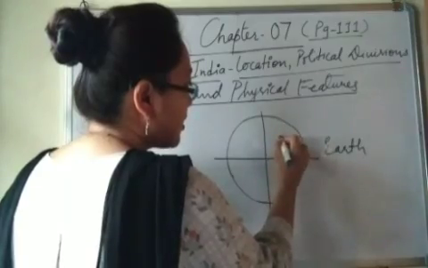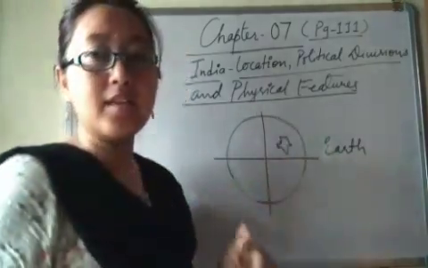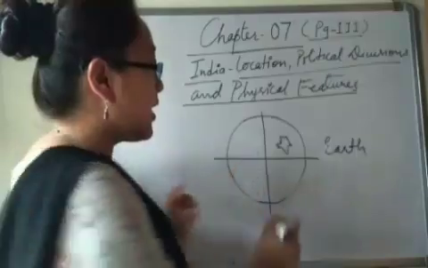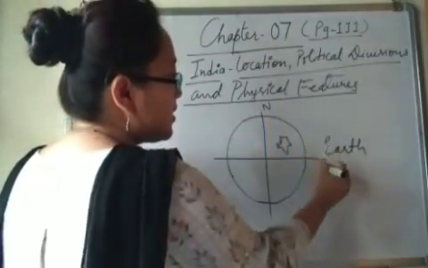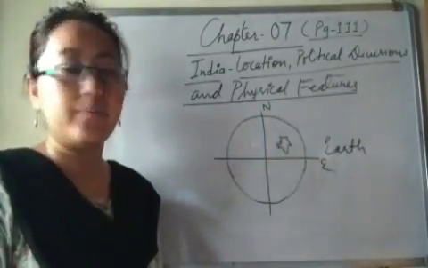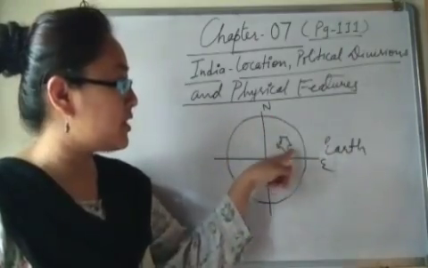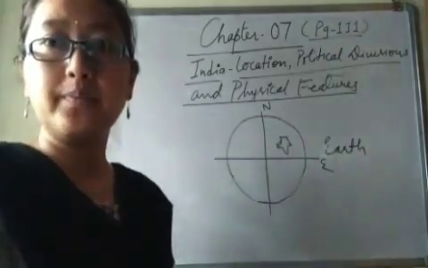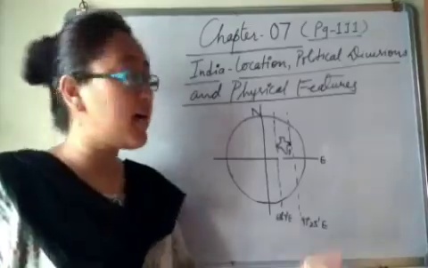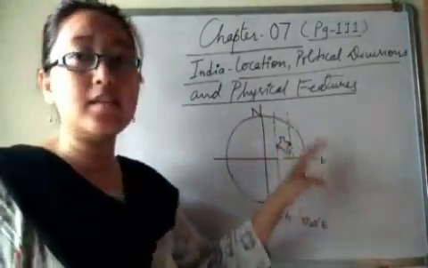India lies entirely in the northeastern hemisphere.